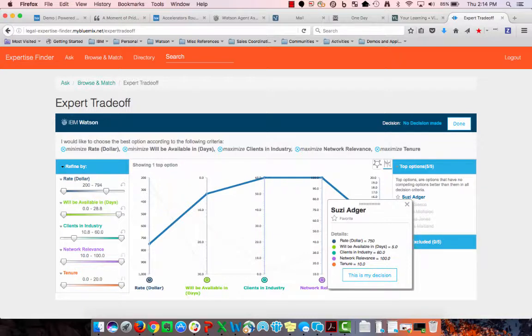So as you can see, Watson Expertise Finder is powerful because it allows us to use natural language input and allows Watson's cognitive capabilities to understand our input as well as to play with the analytics to make the best decision and find the best employee for our needs today.